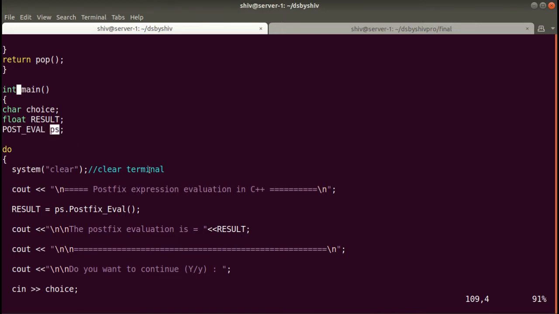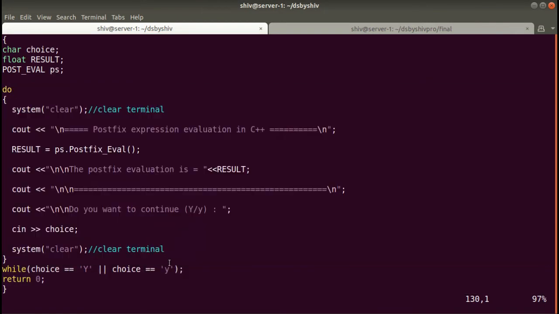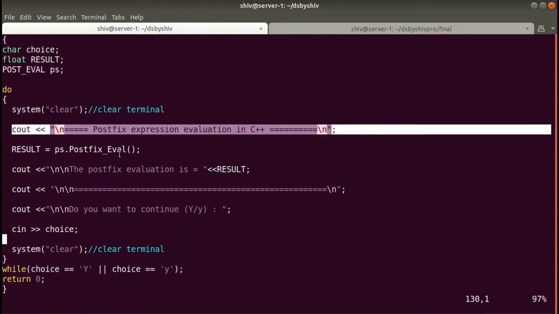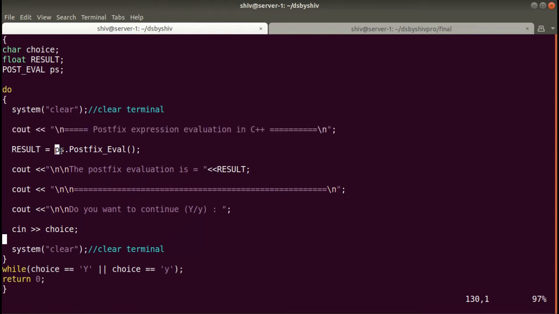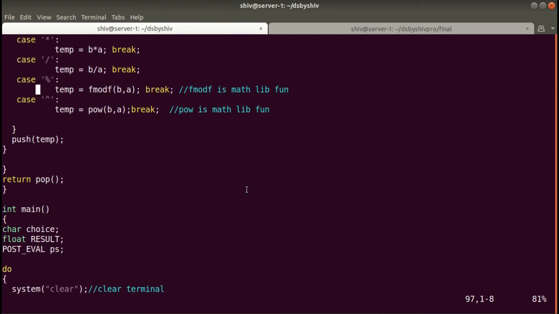Okay, so we'll take a do while loop. In the do while loop first we'll write system clear to clear the terminal. We'll print the heading postfix expression evaluation in C++, and write the object of the class dot the member function of the class, postfix eval. So control will go to postfix eval.